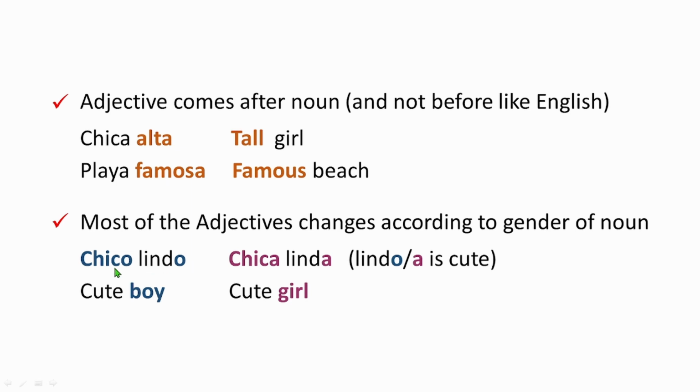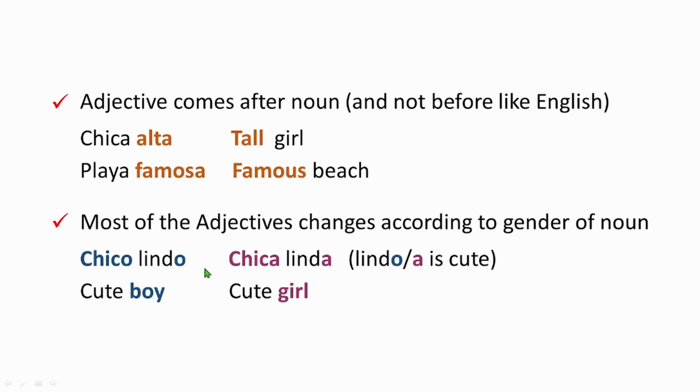Here we are saying chico lindo. Chico is boy, so we changed it to the male version. We put o at the end of it. So it became chico lindo, cute boy. That's how you change the adjective. If you want to make it male, put o at the end. If you want to make it female, put a at the end.